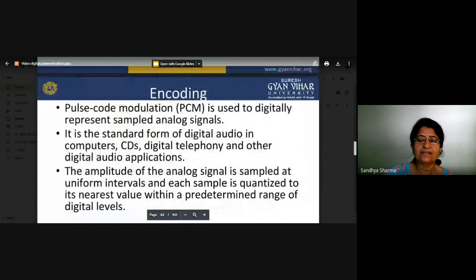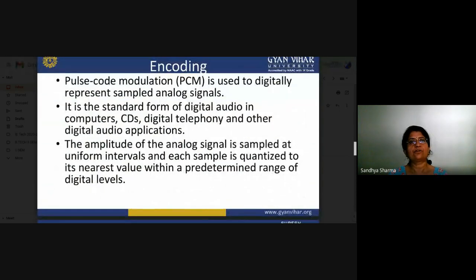So basically, companding is an addition of compression plus expansion. Encoding. So what about the encoding? The third section will be encoding, and what happens in encoding?